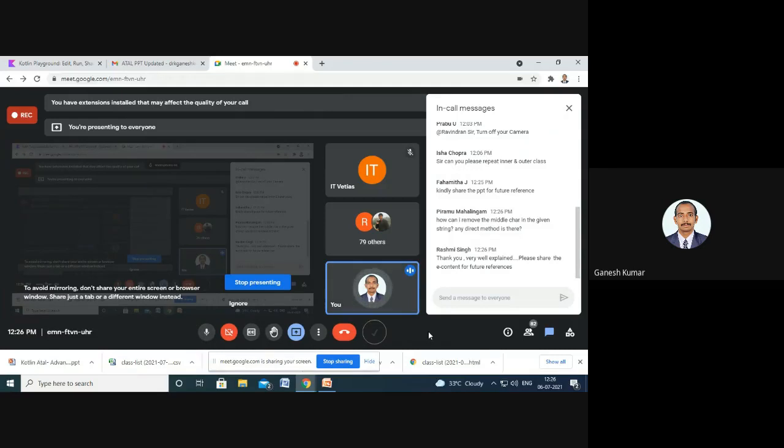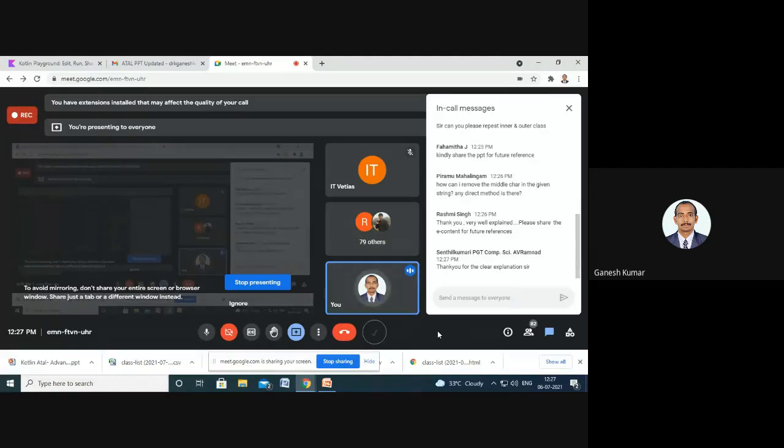So I have received a question from Pramu Mahalingam. How can I remove the middle character in the given string? Is there any direct method? Here we can write our own code for executing that result. If you want to remove the middle one, we have to write the code and add our code to the existing one so that we can extend the functionality.